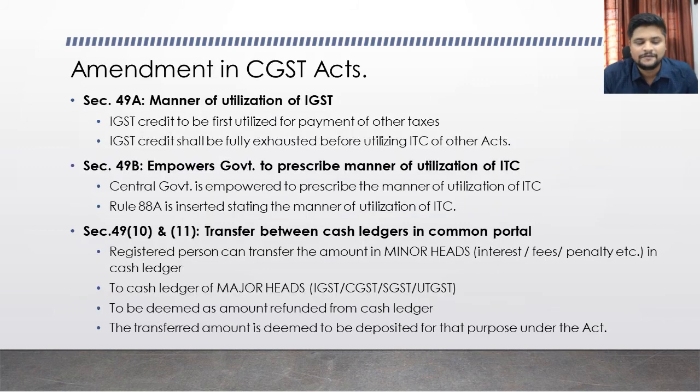Now we will briefly discuss certain amendments under CGST Acts, which is from CGST Amendment Act 2018 and CGST Amendment Act 2019. In these two acts, there were certain amendments under this topic. First amendment is section 49A, which we have already discussed under manner of utilization of IGST, amended through CGST Amendment Act 2018. Also, CGST Amendment Act 2018 has inserted another section, section 49B, which empowers the government to prescribe the manner of utilization of ITC.